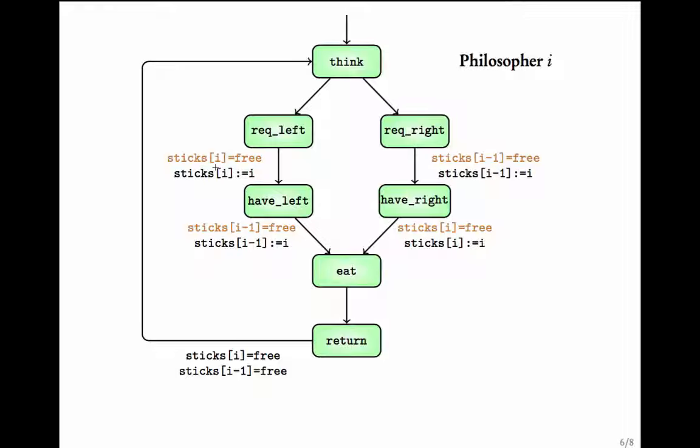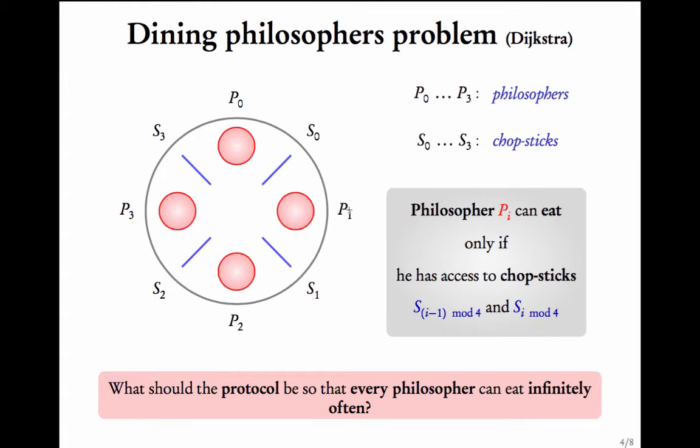If the left stick is free, now for philosopher P1, his left is S1. Assume that he is sitting facing the plate. His left would be S1, his right would be S0. So for philosopher Pi, his left is Si, his right is Si minus 1.